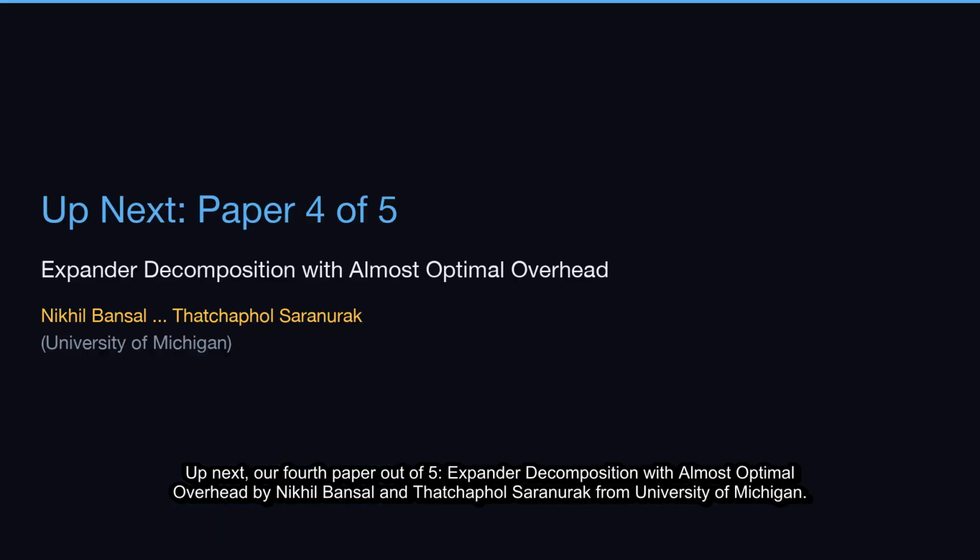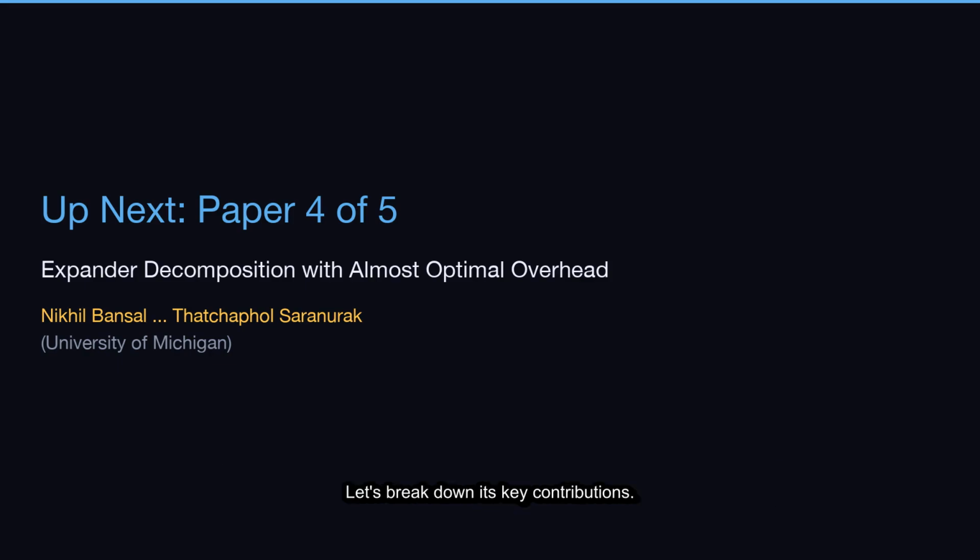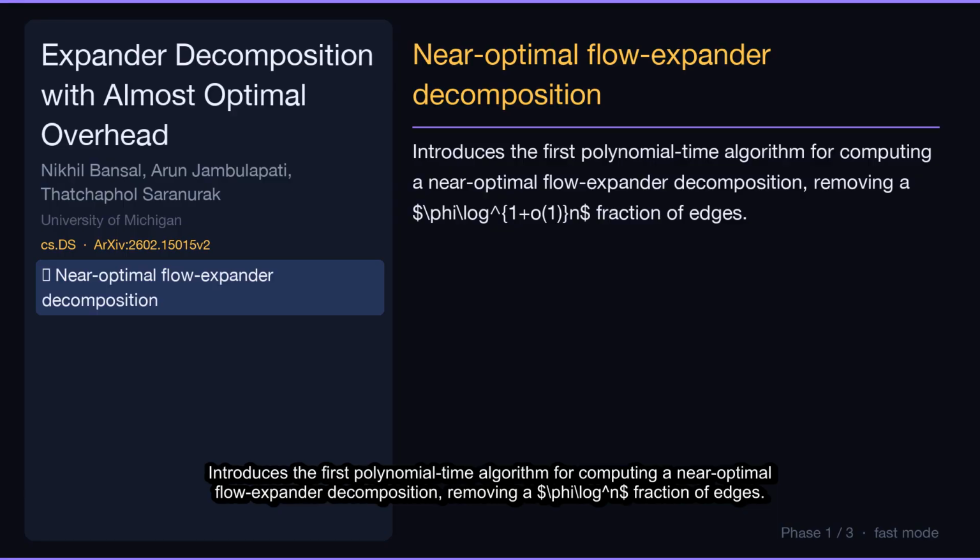Up next, our fourth paper out of 5, Expander Decomposition with Almost Optimal Overhead by Nickel Bunsell and Thatchaphol Saranurak from University of Michigan. Let's break down its key contributions. Introduces the first polynomial time algorithm for computing a near-optimal flow expander decomposition, removing a small fraction of edges.